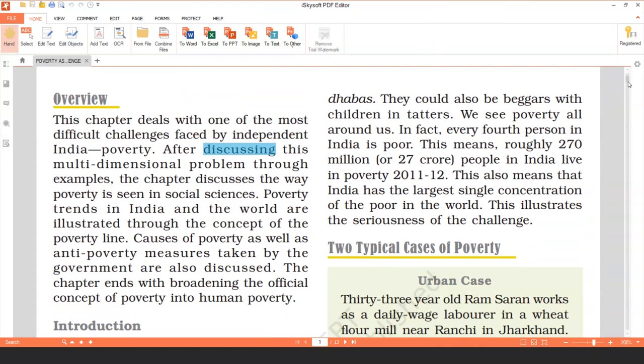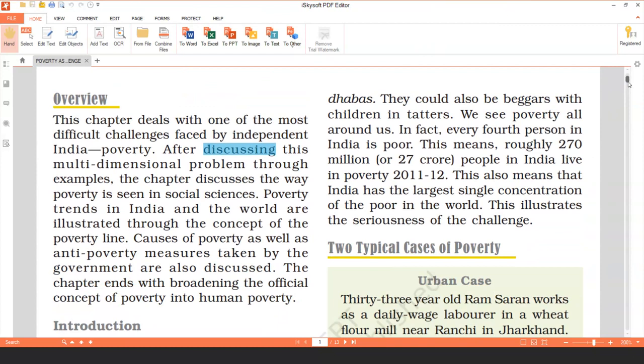This also means that India has the largest single concentration of the poor in the world. So you can see that 27 crore people are still in poverty in our country, even after so many years of independence. That is why we say poverty is a very serious challenge in our country, which we have to eradicate, which our government is trying to eradicate.